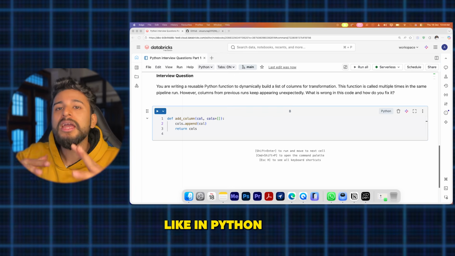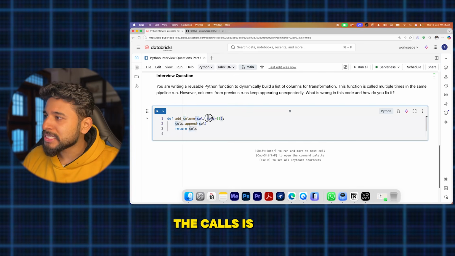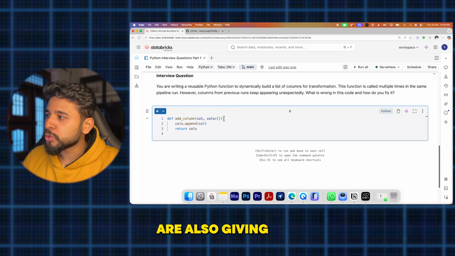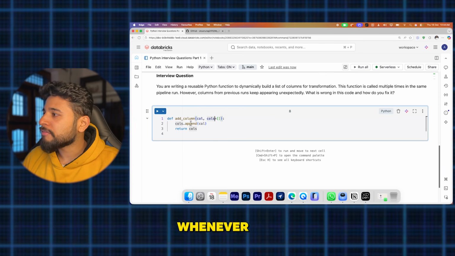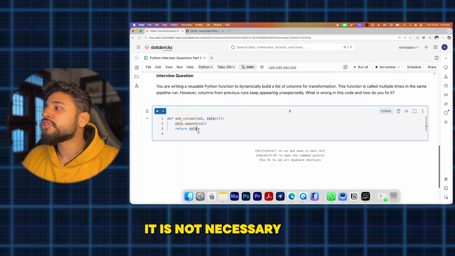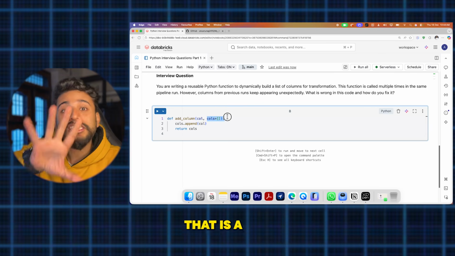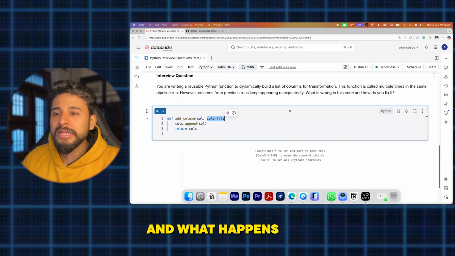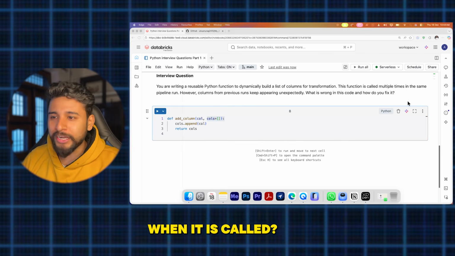The calls is the default argument because we are giving the argument as an empty list here. So whenever a function call happens, it is not necessary to pass this, so it will be evaluated only once. That is the problem. It is evaluated when the function is defined and not each time when it is called.